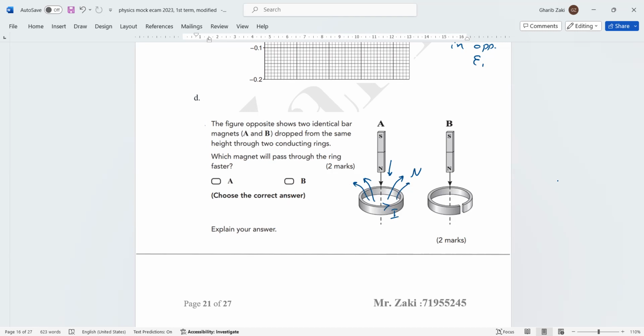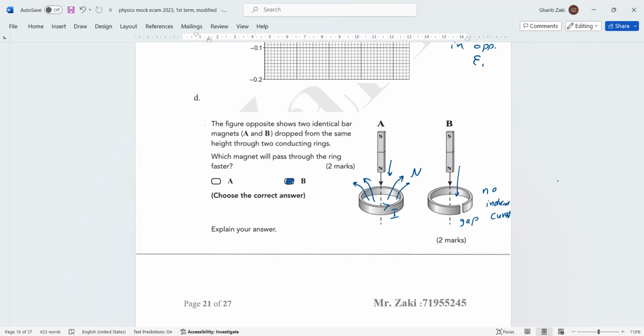What about B? Here we have a gap, can you see? This gap will stop the induced current. So no induced current in the ring B, so no EMF, so this magnet will go faster. Then the answer is B. Why?